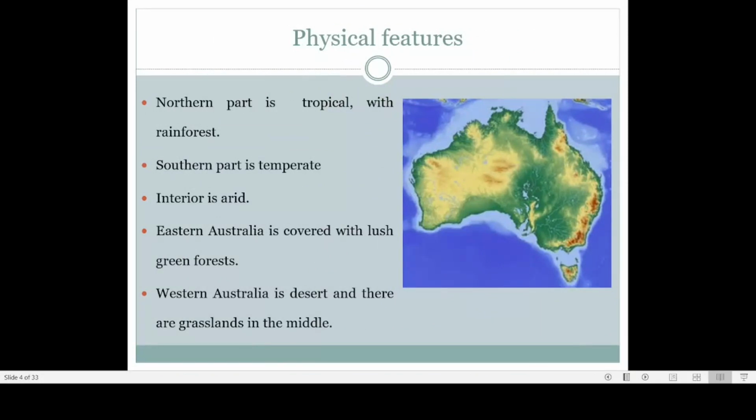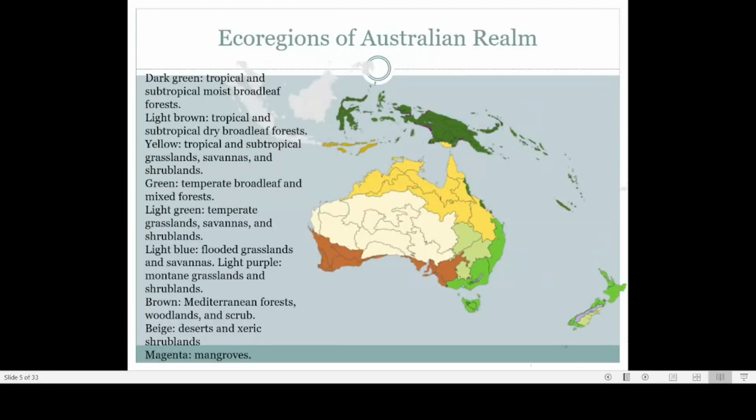Then the interior of Australia. If you take the interior of Australia, we have already seen that this is the desert region. Crossing this desert is not easy, because if you want to cross this desert, you have to take insurance. People who are living in Australia have told me that if you want to go through the roads passing through the desert, you should take insurance, because there will not be any electricity.